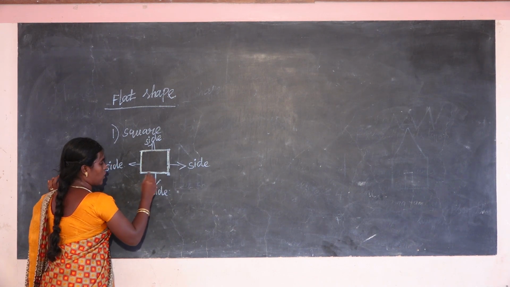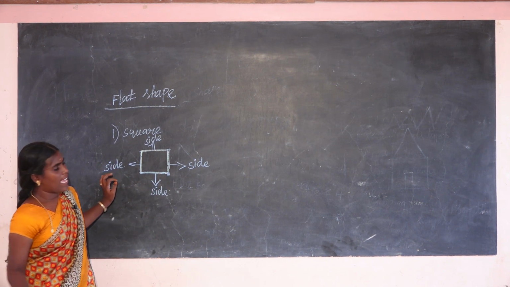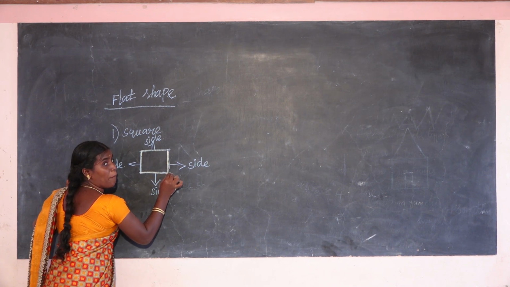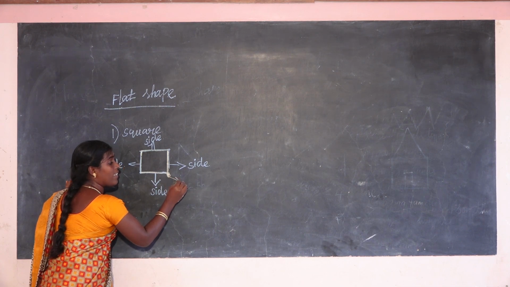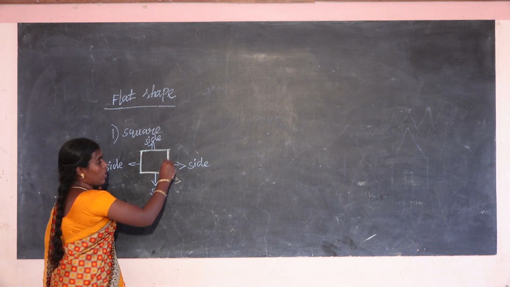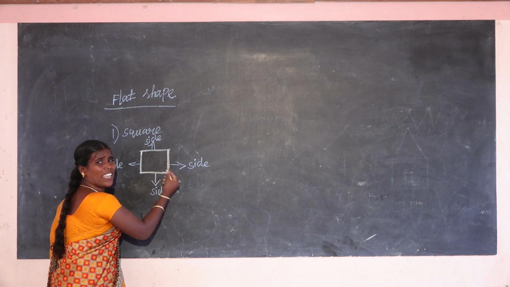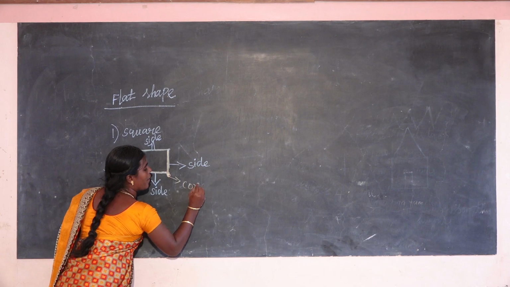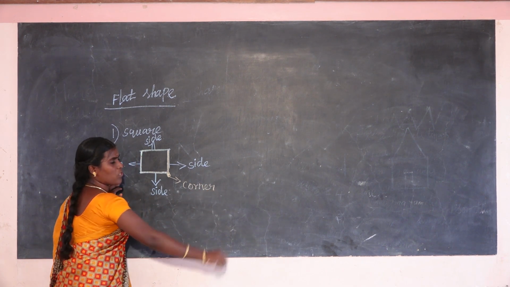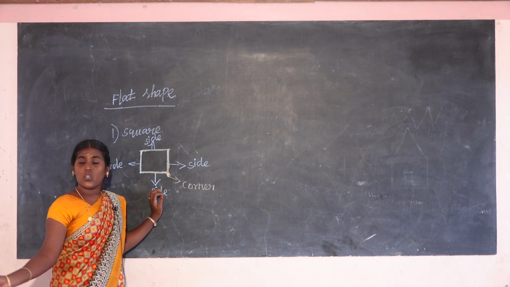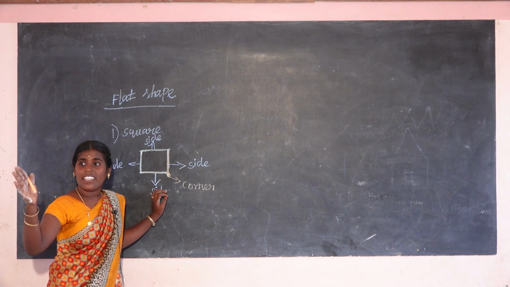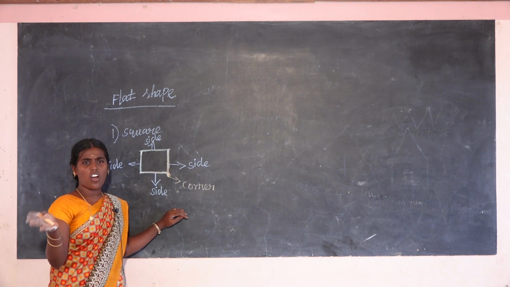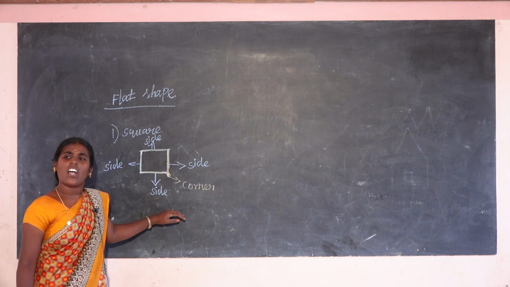Okay. So, the place where lines join is called a corner. The place where 2 lines join is called a corner. What is this? Corner. Everyone, you see in your home, the place where 2 walls join is called a corner.